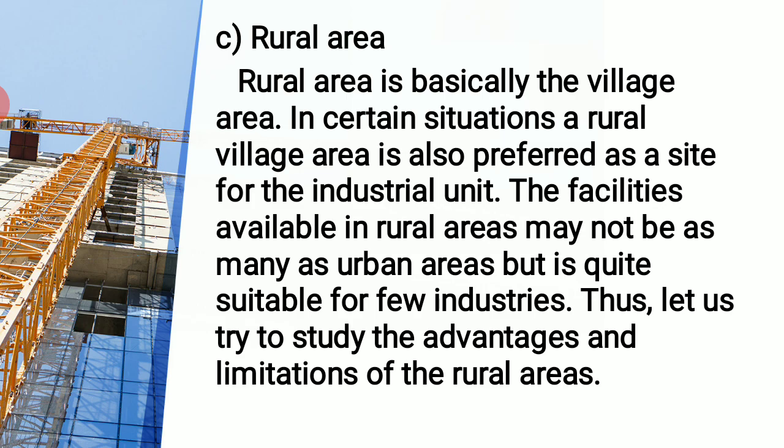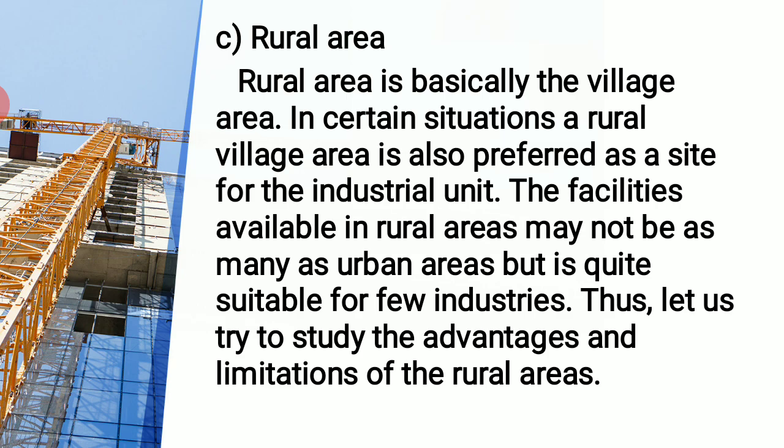Now what we are going to take up is rural area. The term rural is not new to you, it is more or less the village area, right? So rural area is basically the village area. In certain situations, a rural village area is also preferred as a site for the industrial unit. The facilities available in the rural areas may not be as many as in urban areas, but it is quite suitable for a few industries. Thus, let us try to study the advantages and limitations of rural areas.